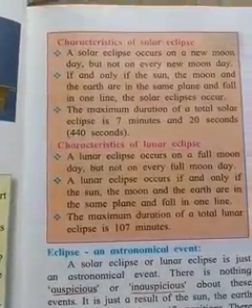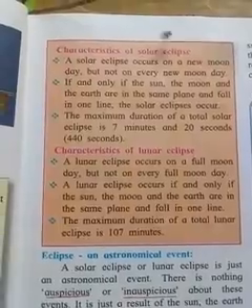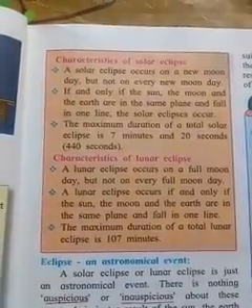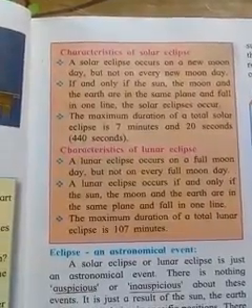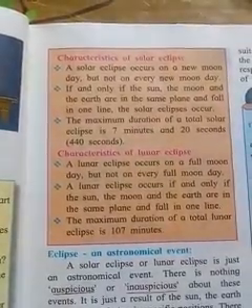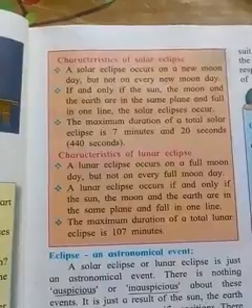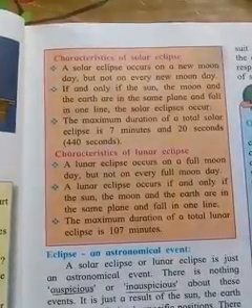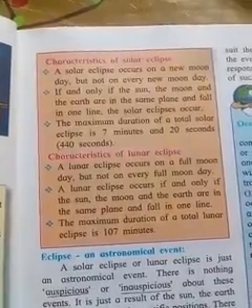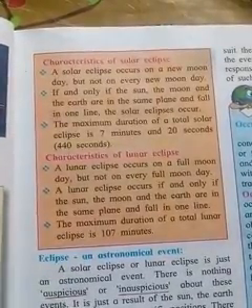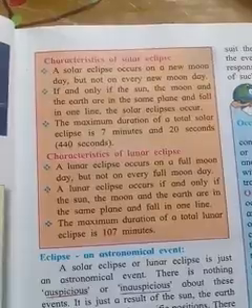Characteristics of the solar eclipse. The solar eclipse occurs on new moon day, but not on every new moon day. If the sun, the moon and the earth are in the same plane and fall in one line, a solar eclipse occurs. The maximum duration of a total solar eclipse is 7 minutes and 20 seconds.